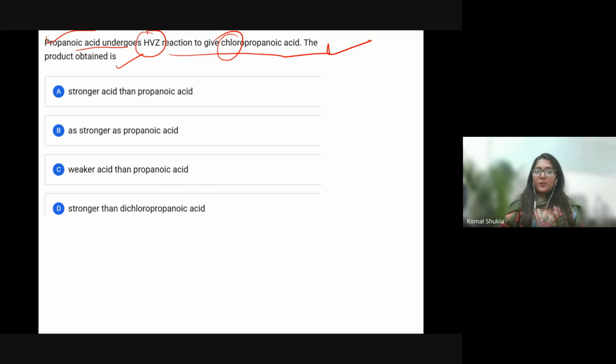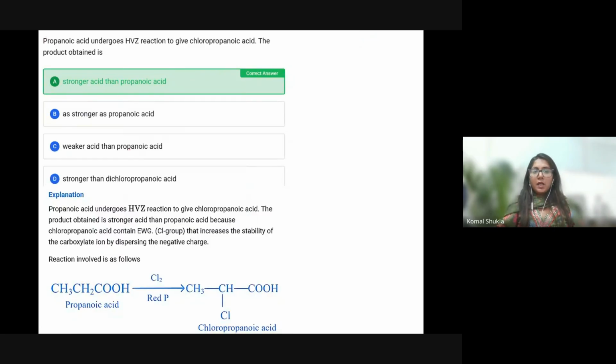So the answer for this particular question will be, let's check. Okay, so the answer is option A, stronger acid than propanoic acid. Who is going to explain that? An electron withdrawing group, Cl, is present. Definitely it is going to increase the negative charge. So how are we choosing option C? I told you in the previous one that an electron withdrawing group is present and definitely it is a stronger acid from the starting one.